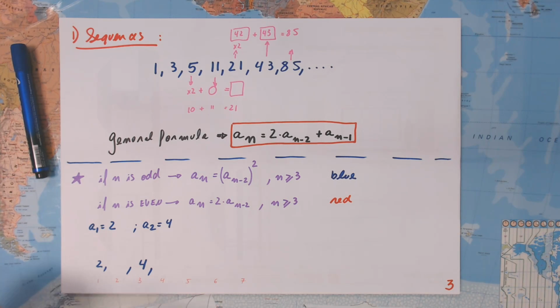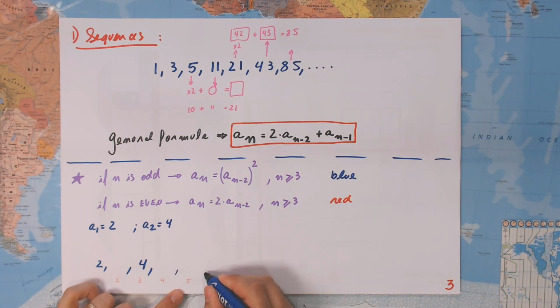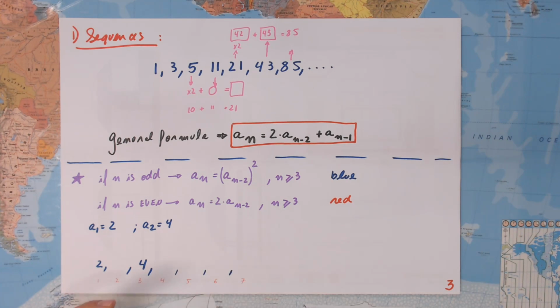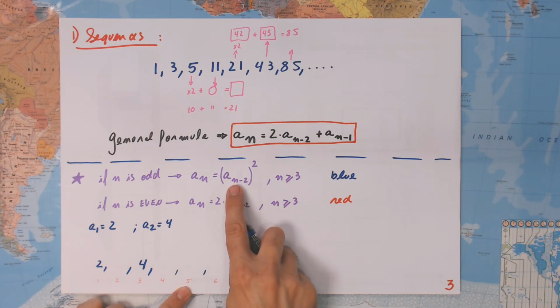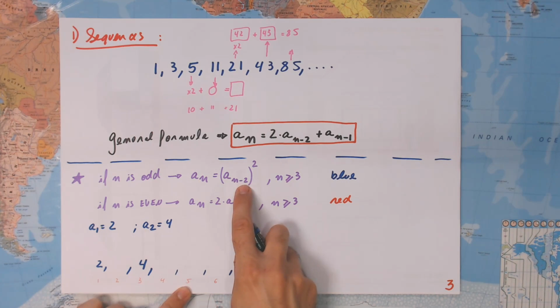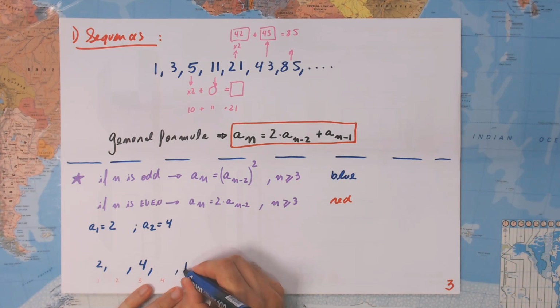I don't know if we're going so far, but let's just do it like this. Always the odd numbers, right? 2, 4. What is the fifth term? A sub 5 is A sub 5 minus 2, A3 squared. 4 squared is 16.